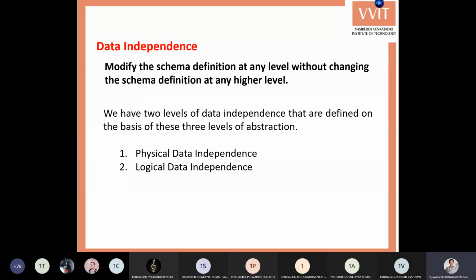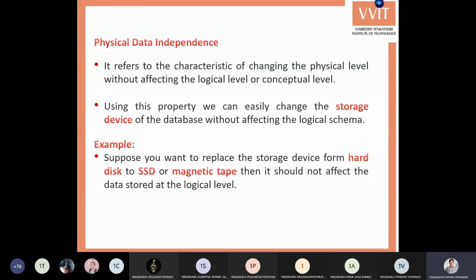So what is physical data independence? It refers to the characteristic of changing the physical level without affecting the logical level or conceptual level. So we can change the physical level without changing the logical level, or without affecting the conceptual level or the schema level. Using this property, we can easily change the storage device.